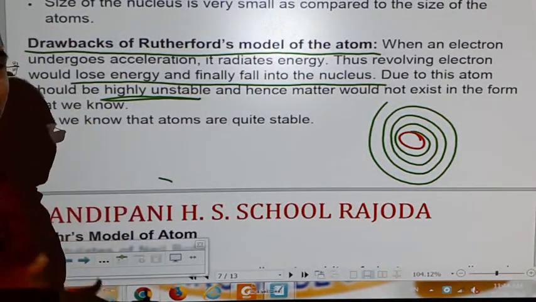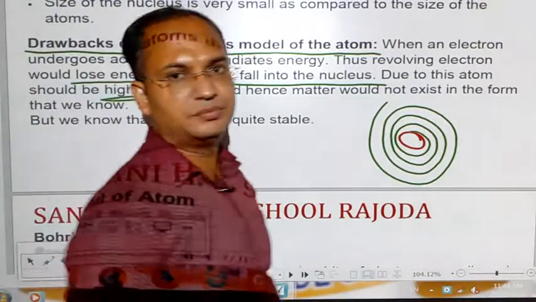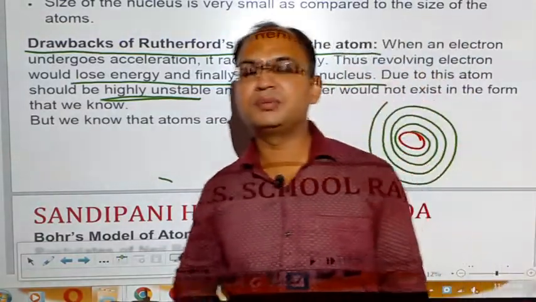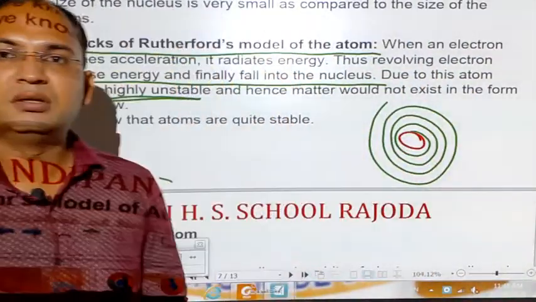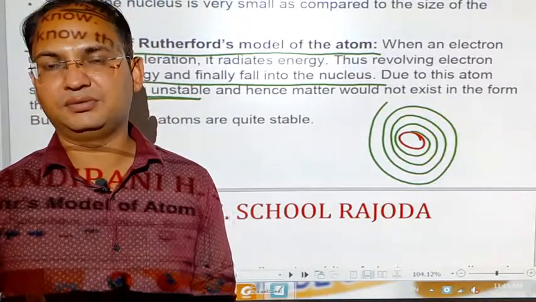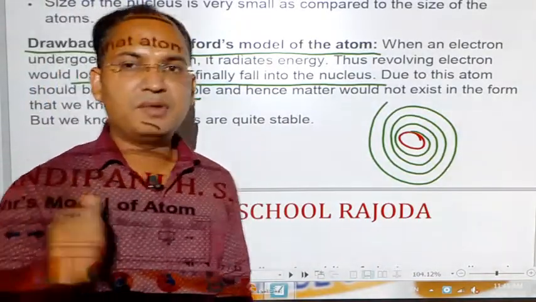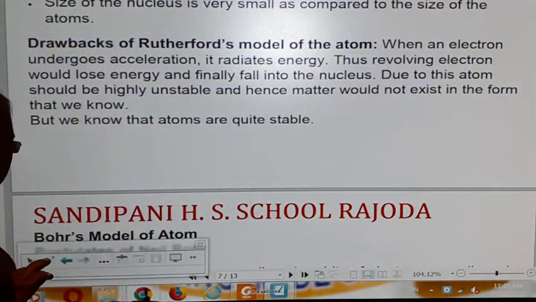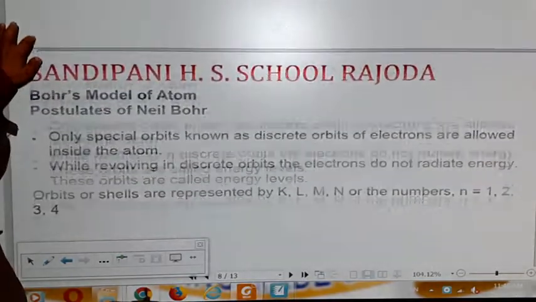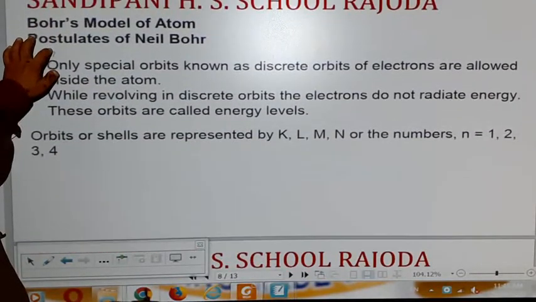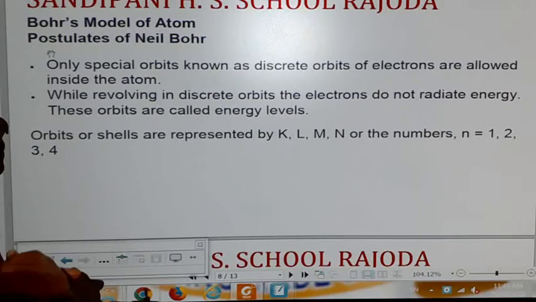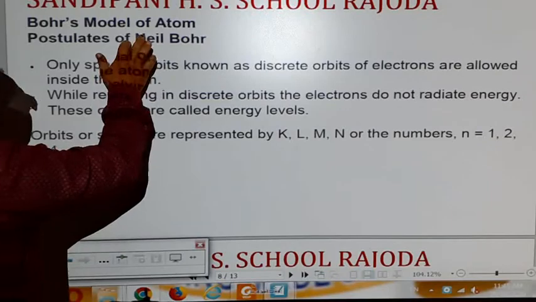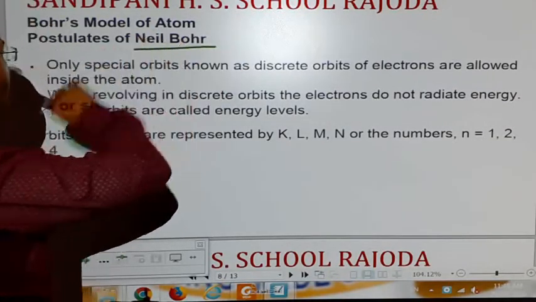So let's see what exactly the structure of the atom is. After Rutherford, another scientist called Niels Bohr proposed the model of the atom, which is widely accepted now. Let's see what Niels Bohr gave in his model of the atom. That model of the atom is known as Bohr's model of the atom, and it was given by Niels Bohr. The full name of the scientist is Niels Bohr.